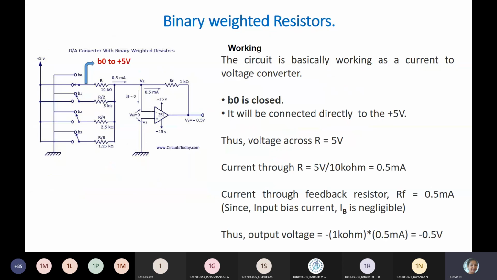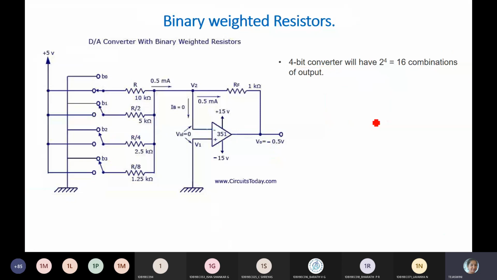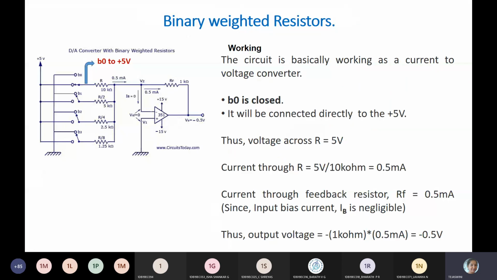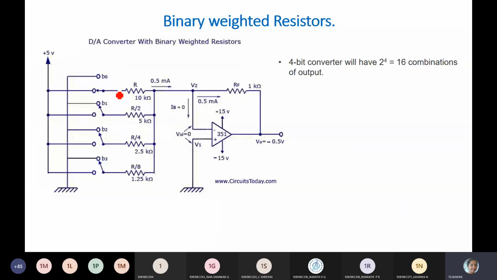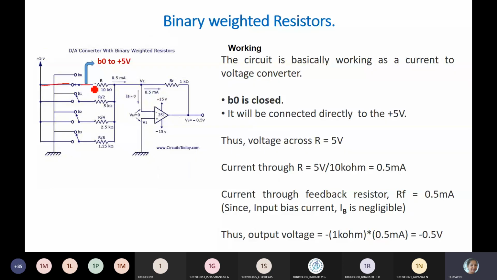So next, let me go through the working. First you can observe in the previous circuit, here it is connected to this connection. Just observe, this is the B0 one. This switch is connected to 5 volts. Observe carefully. This is connected to 5 volts and the remaining are connected to ground. Can you able to differentiate this?